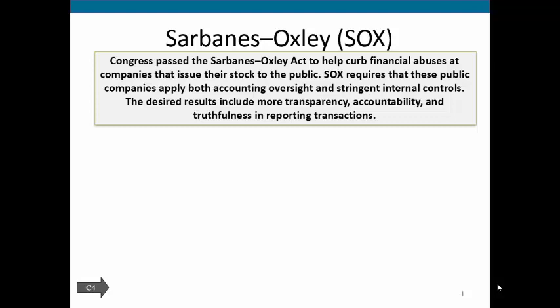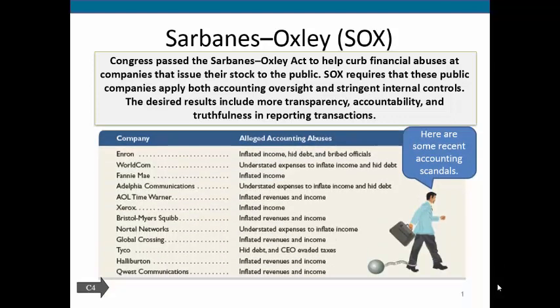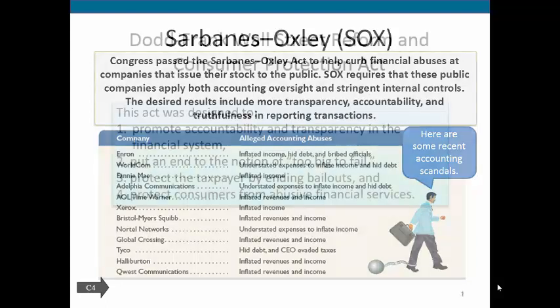I also want to note that if certain frauds come to light, not only can CEOs end up paying large sums in penalty payments, but CEOs can actually be sent to jail for this type of white-collar crime or fraud, thanks to Sarbanes-Oxley.